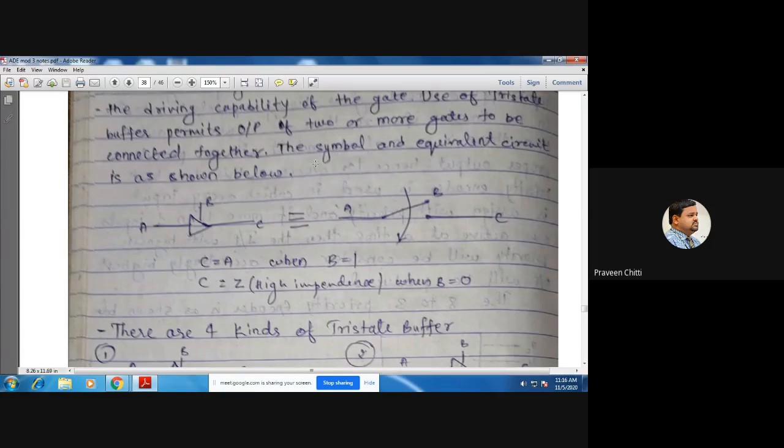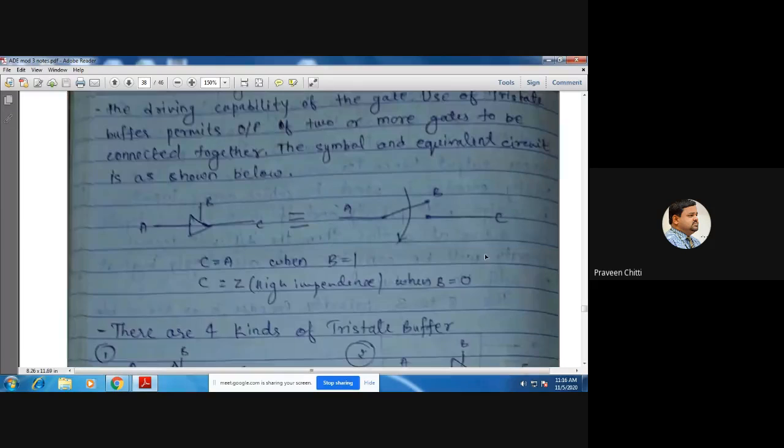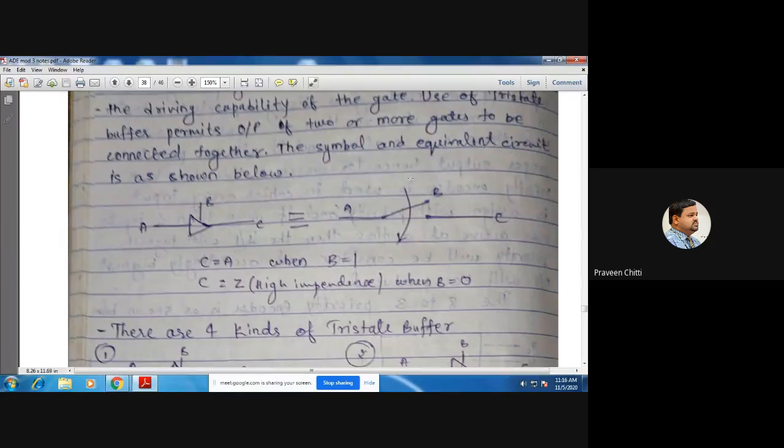It is exactly similar to this switch. You can see here what happens when B is closed. When switch B is closed, C will be equal to A. And if switch B is open, what will be the value of C? High impedance. What happens when B is open? C is not connected to the input. It is disconnected from the input and left open. That state of the output is called the high impedance state. Hence, this particular buffer is called a tri-state buffer. I hope it is clear what exactly you mean by tri-state buffer. Is that clear? All of you understood?